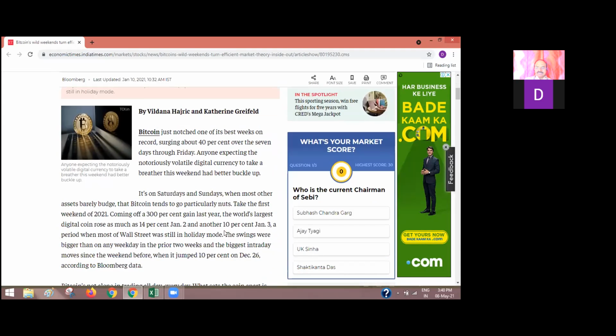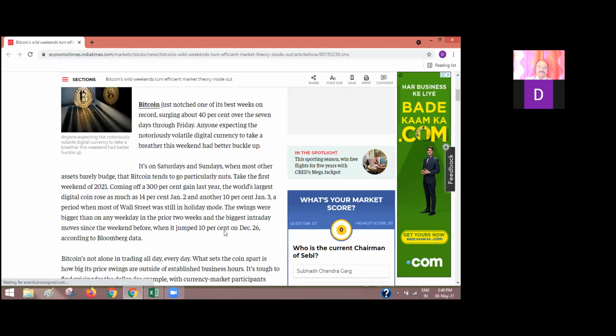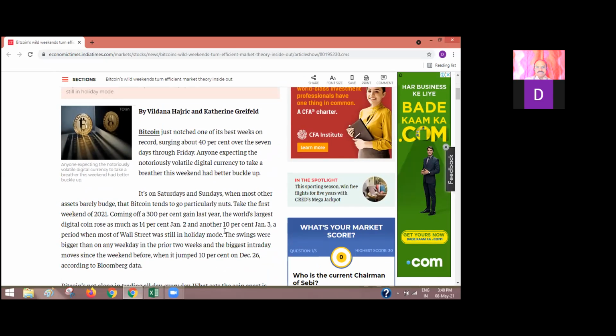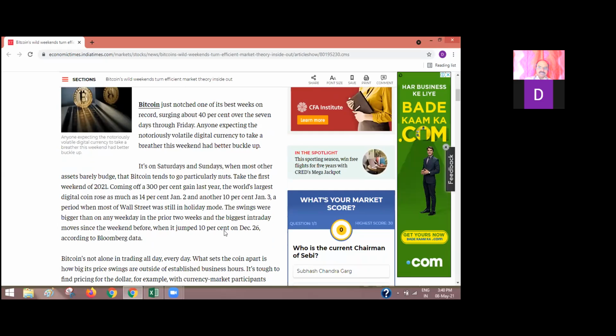No one expected this volatile digital currency to take a breather this weekend. According to the news, Bitcoin rose 40% in 7 days, its best week on record, and it started on Sunday. Most other assets barely budge.